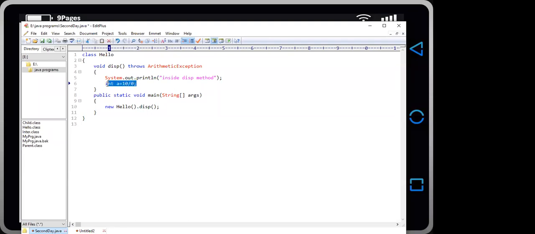So here, inside the method, there is a statement which will throw an exception during runtime.